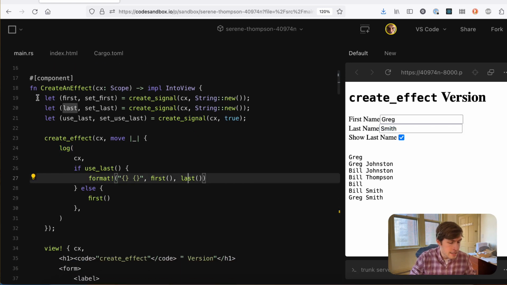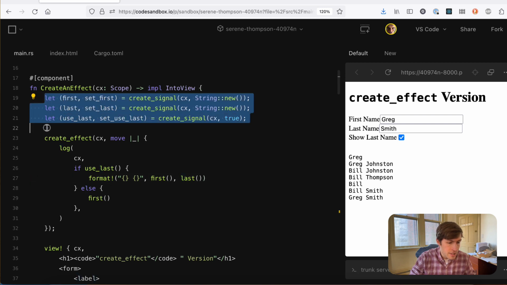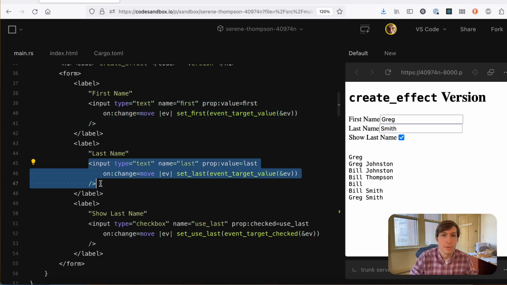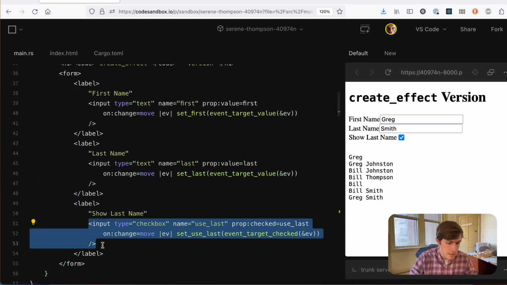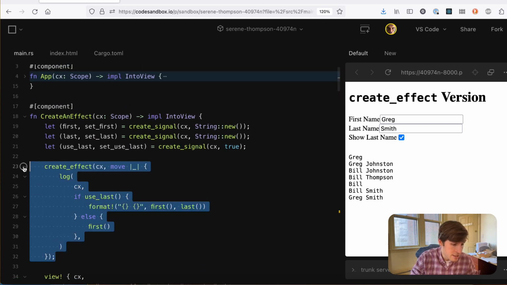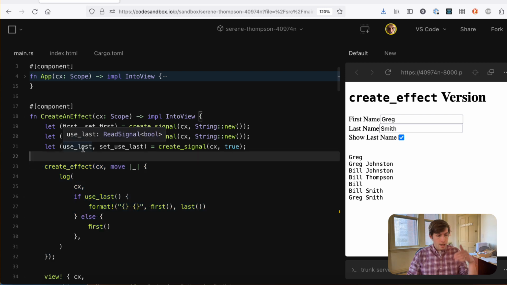Let's look inside the code. So we've got three signals here, which are just first, last, and whether to use the last. And we just assign them to three inputs: a text input for the first name, a text input for the last name, and a checkbox for use last name. This is really simple. What's actually interesting here is this effect. So when we create an effect, it immediately runs. And so it immediately logged out a blank line because my name was blank, if you see this space here.